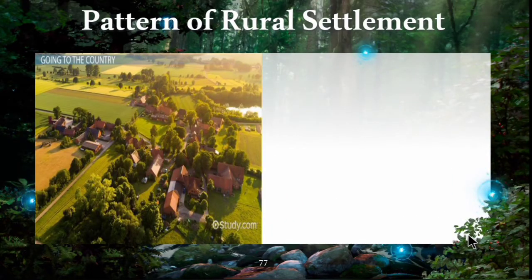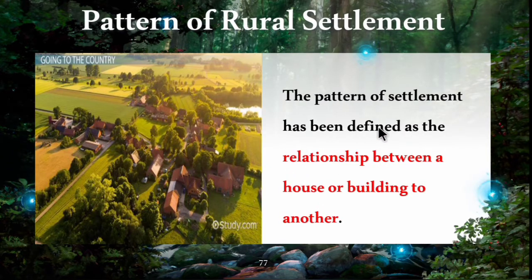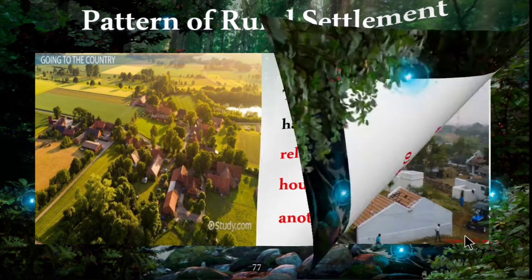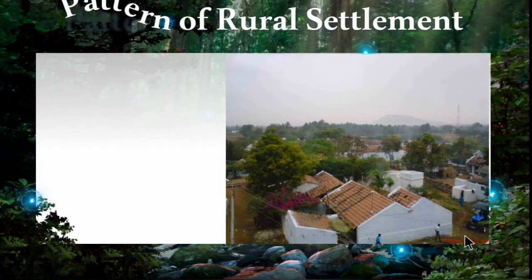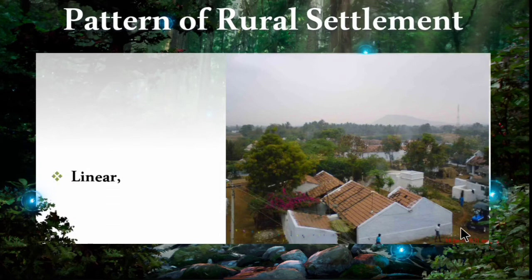So what are the patterns of rural settlement? Now let's see what are the patterns mainly formed in rural settlement. The pattern of settlement has been defined as the relationship between one house or building to another. So now let's see the pattern of rural settlement.